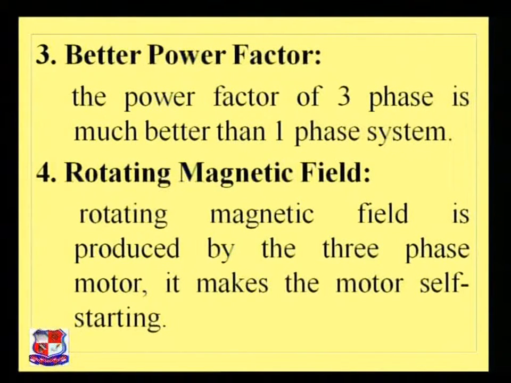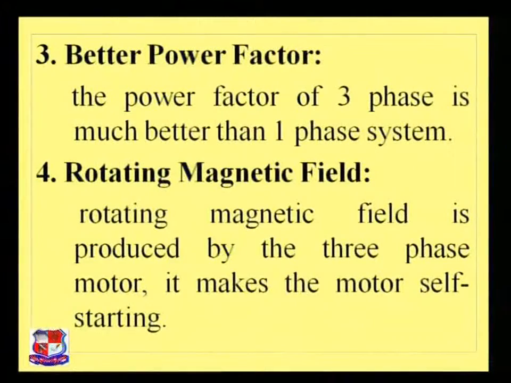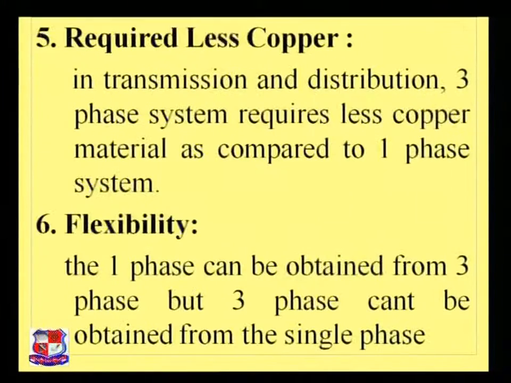Friends, remember one thing: a single-phase system is not self-starting because no rotating magnetic field is generated in it, but that problem is solved in a three-phase or polyphase system, because the rotating magnetic field is generated. That's why the motor is self-starting. There is no other source of induced EMF required to start the motor in a three-phase system.